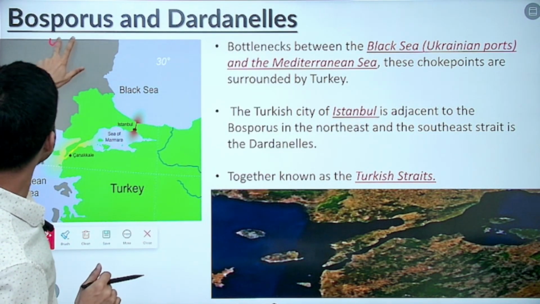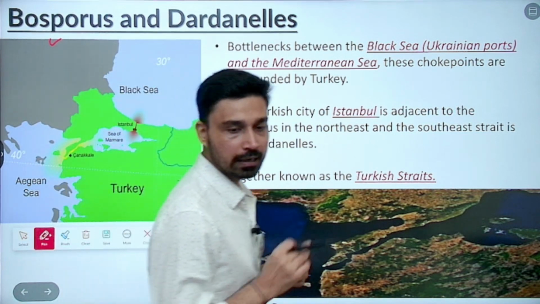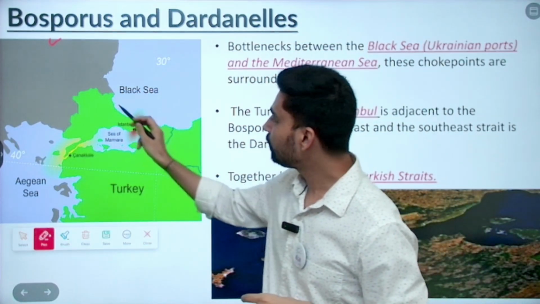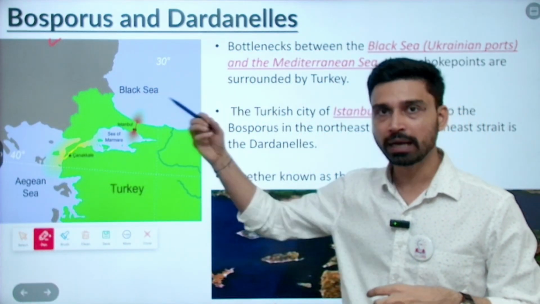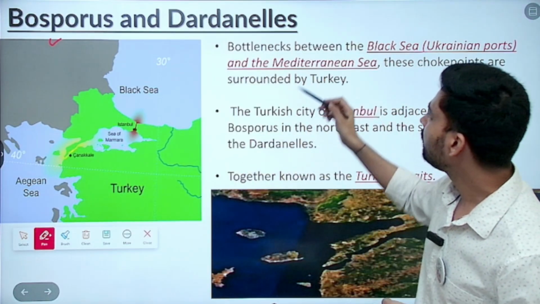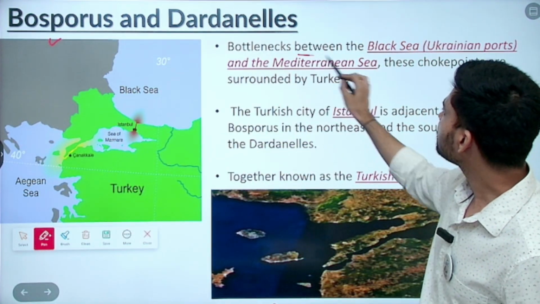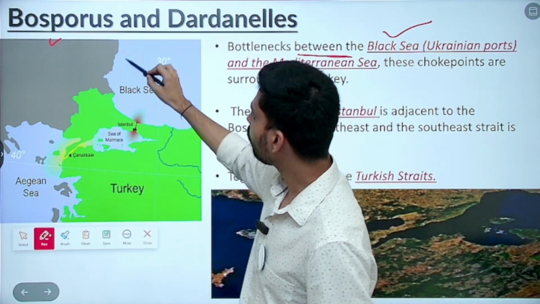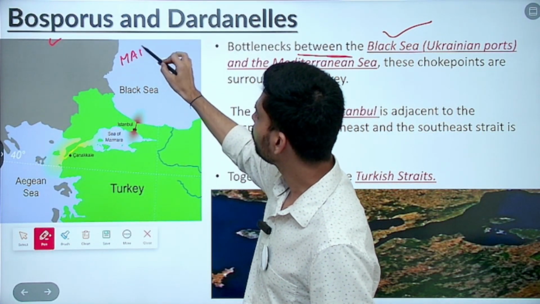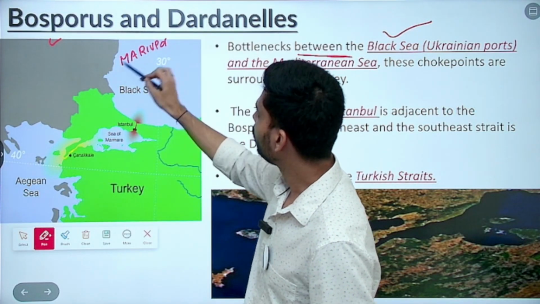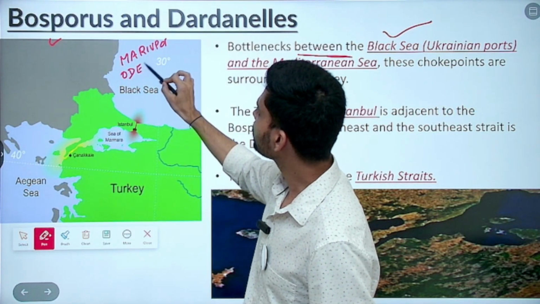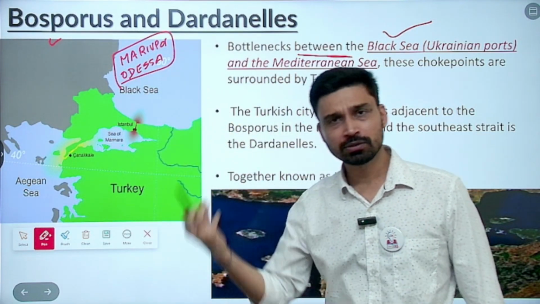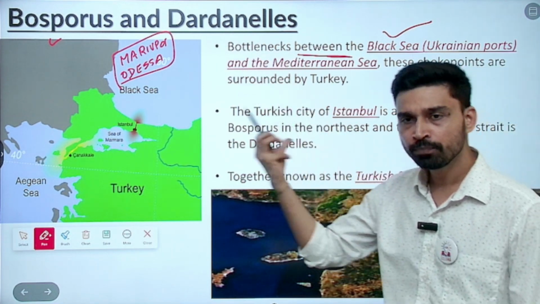Now coming to the next strait that we have, Bosphorus and Dardanelles. These are very vital straits, and the Turkish control can be strongly emphasized here. If you talk about these two straits, they act as a bottleneck for the Black Sea, where you have Ukrainian ports. This area is continuously in the news. This is the region where you will find ports such as Mariupol. You would have heard about places such as Odessa. Both are in Ukraine, and Russia has tried to capture them, because Russia also wants access to a port in the Black Sea region.